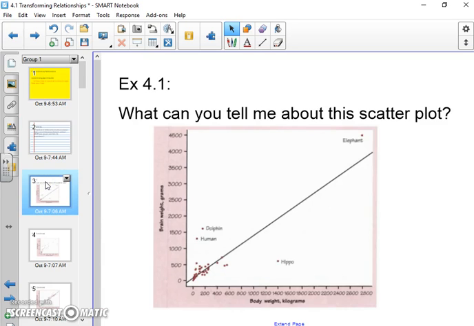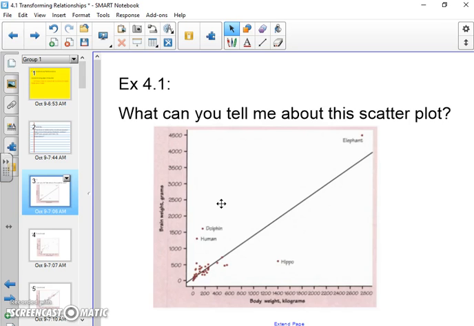Now, example 4.1 talks about mammals. So, on this scatter plot, there's actually 96 different mammals that are charted here. The explanatory variable here is the body weight in kilograms, and the response variable here is the brain weight in grams. So, they're trying to see if there's a relationship here, and if we can actually use this information to predict other information. And I started off with the question, what can you tell me about this scatter plot?